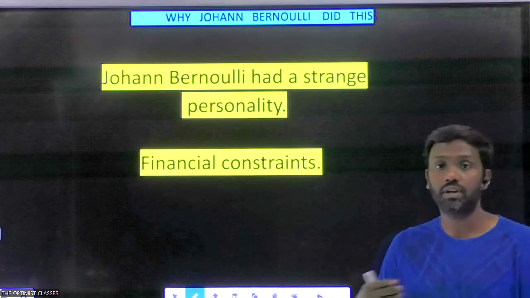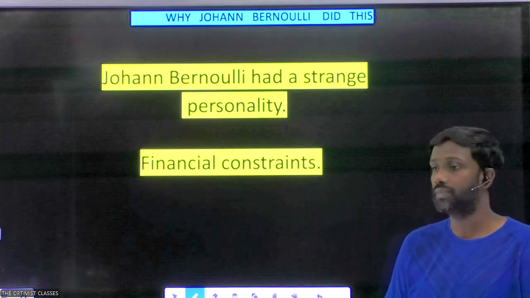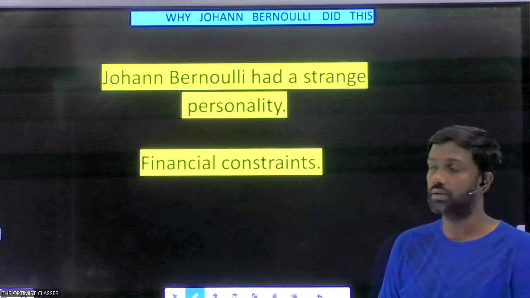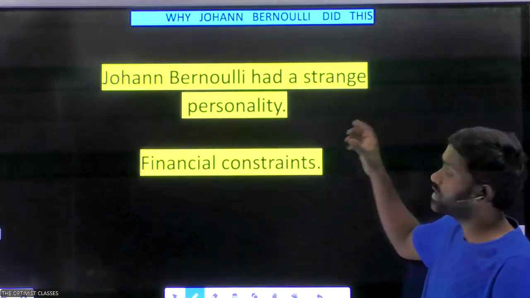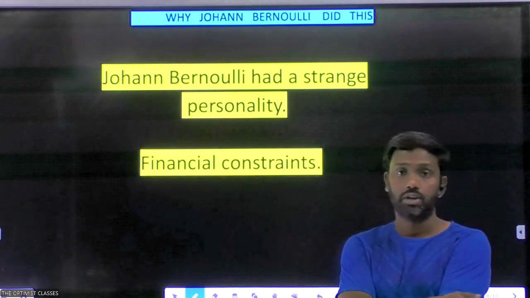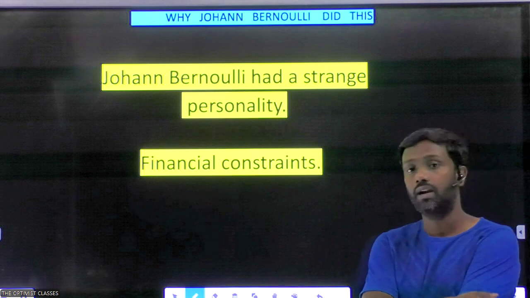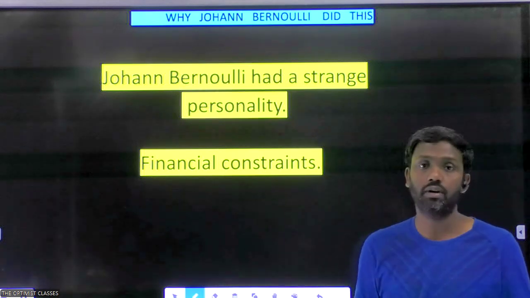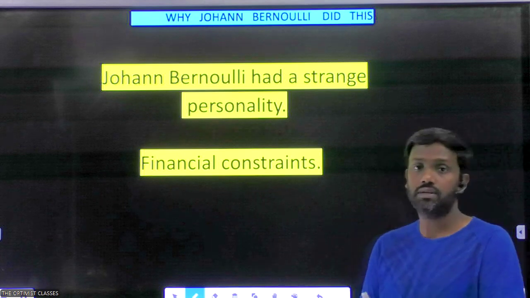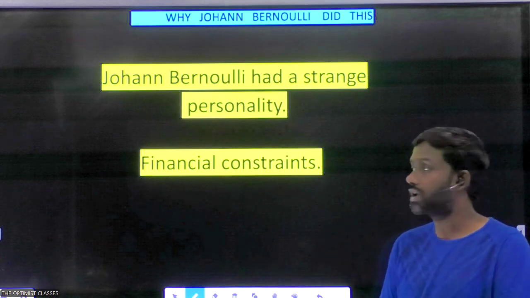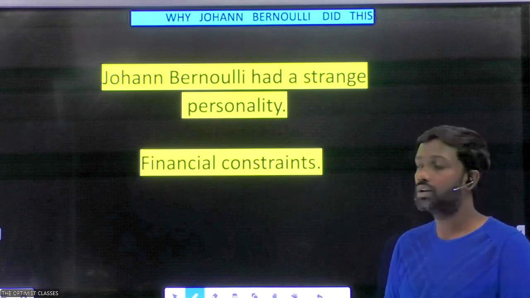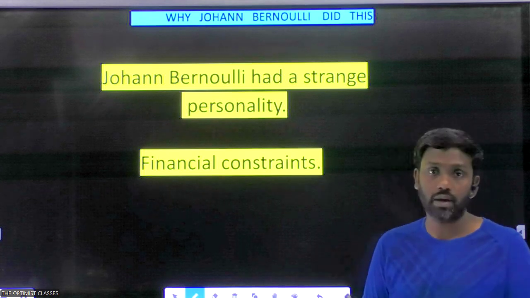And after learning mathematics from him, he fought with his elder brother and stopped communication with him. Johann Bernoulli's son, whose name was Daniel Bernoulli, was also a great mathematician. He fought with his son and stopped communicating with him also. So basically, he was somewhat isolated and he did not have a permanent source of income. He was not getting support from his family members.